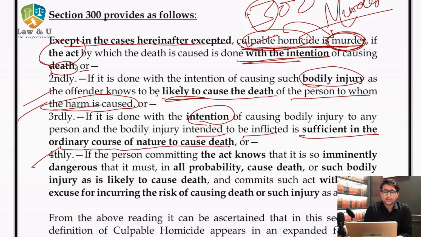Or fourthly, if the person committing the act knows that it is so imminently dangerous that it must in all probability cause death or such bodily injury as is likely to cause death and commits such act without any excuse for incurring the risk of causing death or such injury as aforesaid.